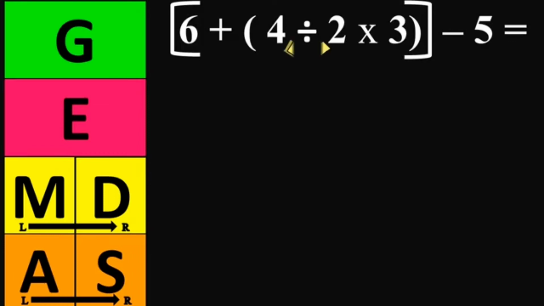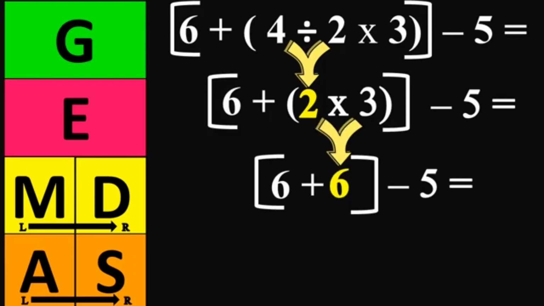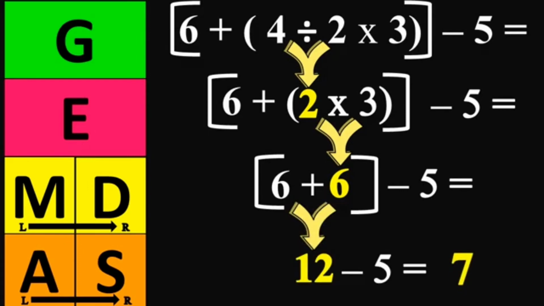4 divided by 2 equals 2. Bring down the rest of the equation following the groupings. 2 times 3 equals 6. Bring down the rest of the equation. 6 plus 6 equals 12. And 12 minus 5 equals 7.